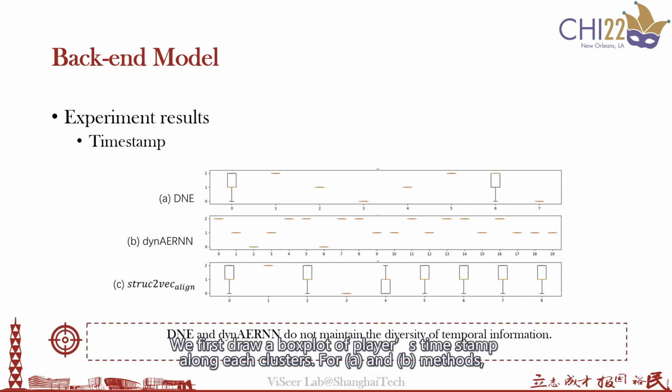We first draw a box plot of players' time steps along each cluster. For methods A and B, the time distribution within each cluster is concentrated, implying they do not maintain the diversity of temporal information, while our method shows fairly good diversity in most clusters.